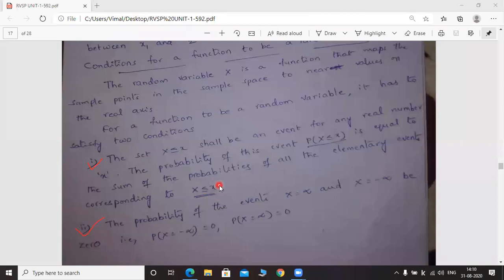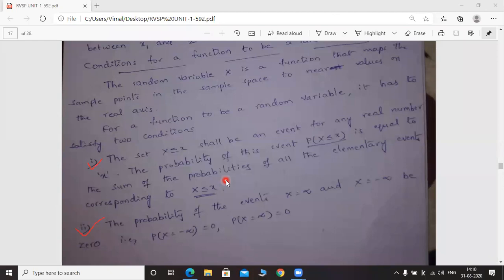Okay, that means, with the help of an example I am explaining, if you take the value of small x equal to 5, then you have to add all the probabilities corresponding to capital X less than or equal to 5, because the small x value is taken as 5. That's why capital X less than or equal to 5. So all the probabilities corresponding to capital X less than or equal to 5 must be considered here.